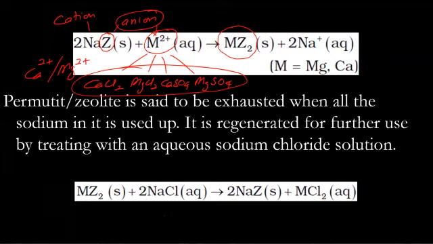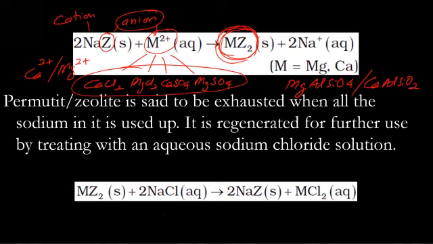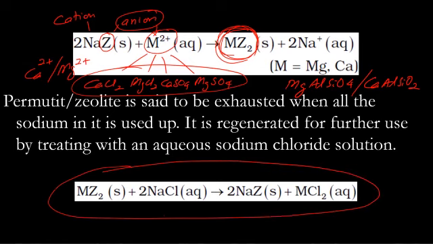Now we don't need to have too much permutit or zeolite because we can regenerate it. Once we precipitate out MZ2, which will be either magnesium aluminium silicate or calcium aluminium silicate, where Z is AlSiO4 and M is either Mg or Ca, we can regenerate permutit or zeolite by simply reacting it with plain salt, NaCl, sodium chloride.